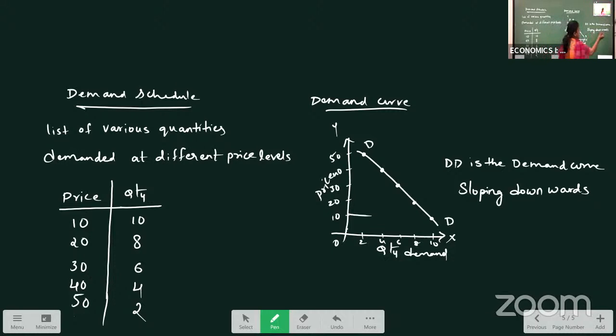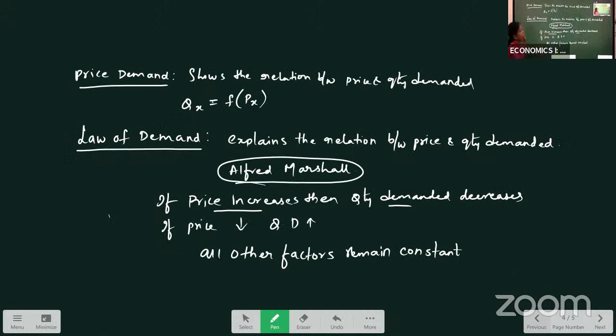Why is it sloping downwards? Because when price increases, demand decreases, and when price decreases, demand increases. Okay, this is a simple concept of demand. This completes your law of demand. So now in this we have the demand schedule and the demand curve. Just see the law of demand, how we explain it here.